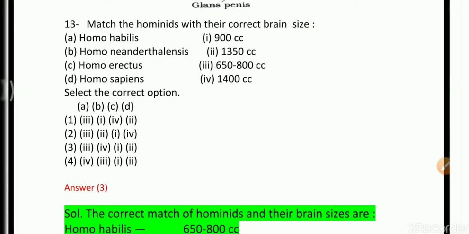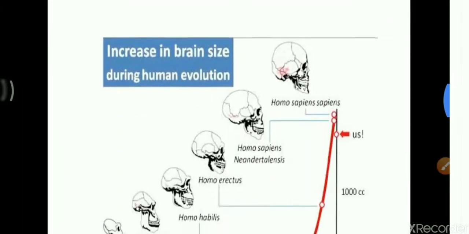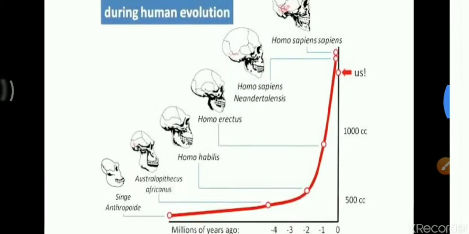Match the hominids with their correct brain size. In column 1 we have Homo habilis, Homo neanderthalensis, Homo erectus, Homo sapiens, and in column 2 we have the cranial capacity in cubic centimeters. Option 1 is 900, option 2 is 1350 cc, option 3 is 650 to 800 cc, then option 4 is 1400 cc.